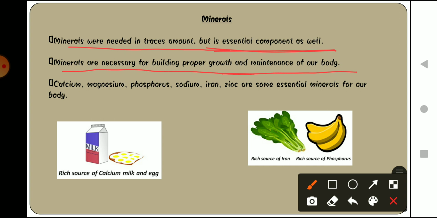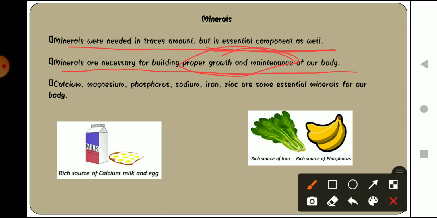Minerals provide us different types of nutrients which help our body with proper growth and maintenance. What is the meaning of maintenance? Suppose you have a good physique, but to maintain that growth, we require minerals.